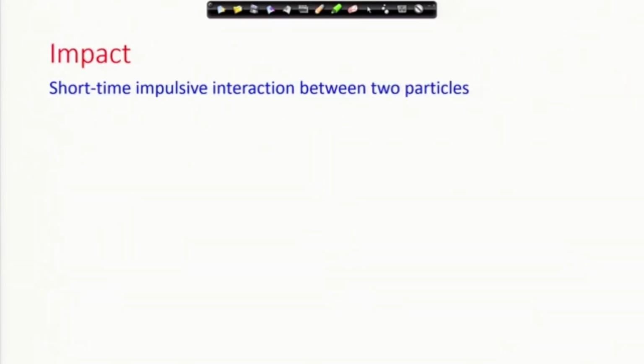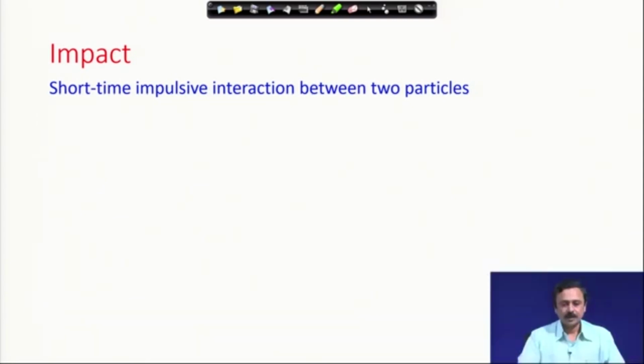What is impact? Impact is a short time impulsive interaction between particles. They are usually two particles or a particle and a rigid surface. There are various kinds of impact, but in this lecture we are going to restrict ourselves to impact of two particles. So, it is a short time impulsive interaction. That means, when the interaction takes place between the particles, a very short time impulsive force acts on the particles.